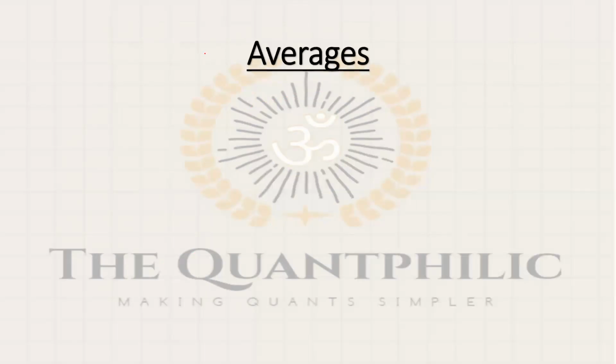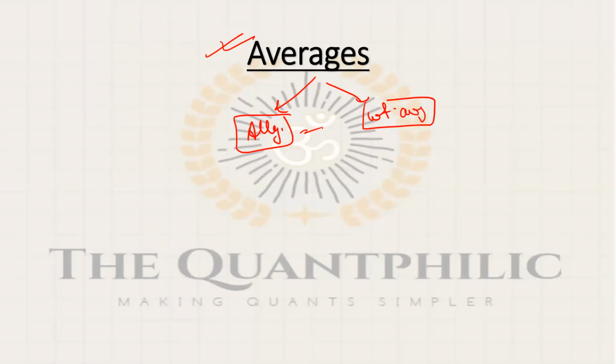Now, other important topic is averages. In averages, the most important thing is allegation. You must know how to do allegation and weighted average, because sometimes allegation fails, so weighted average works. Weighted average will work everywhere, but allegation may not work everywhere. So why do we use allegation? Because it saves time. That's why we use it. But weighted average should not always be used. But yes, this was very important.